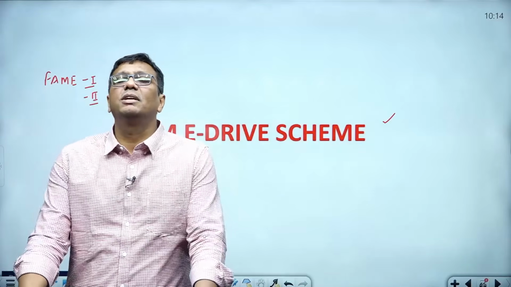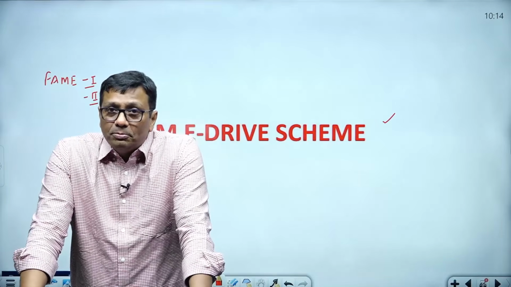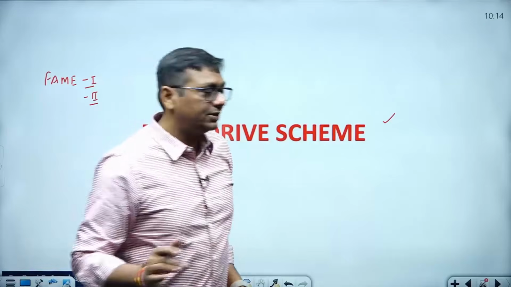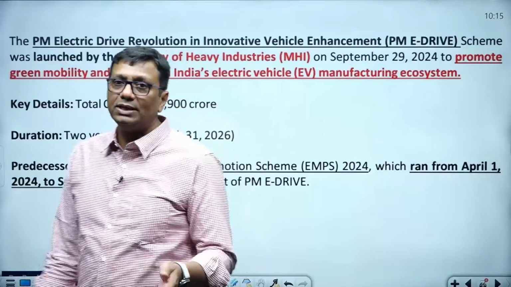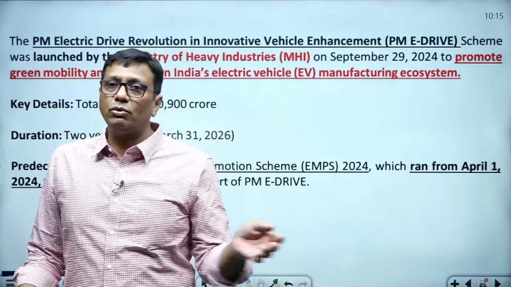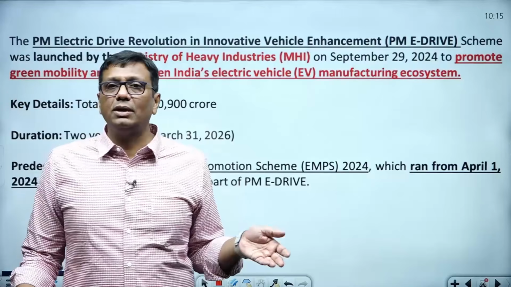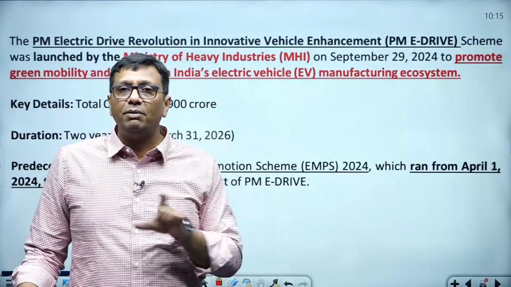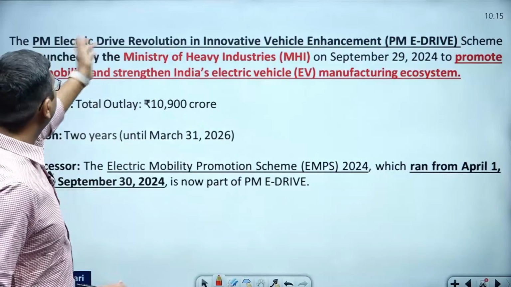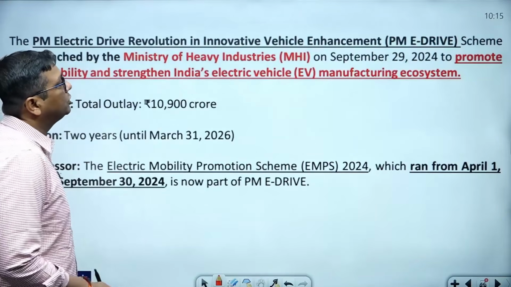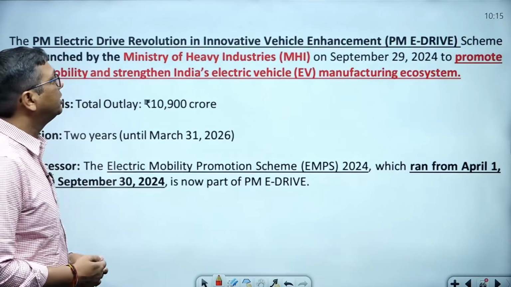Under the PM E-Drive scheme, the government is promoting EV vehicles. The government is giving a lot of discounts on EV vehicles, and it is even going to convert its own vehicles, ambulances, trucks and many other things into EV trucks and EV buses. See, in Delhi also now, with the name of Devi, buses are running, and these are all CNG to EV vehicles. So PM Electric Drive Revolution in Innovative Vehicle Enhancement is the full form of the PM E-Drive scheme.